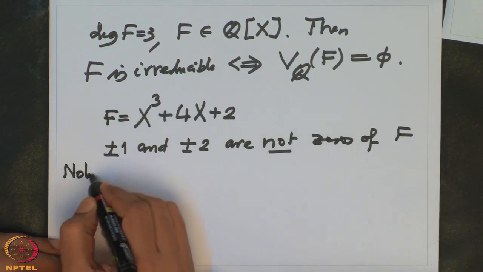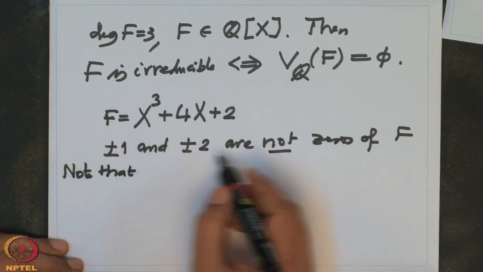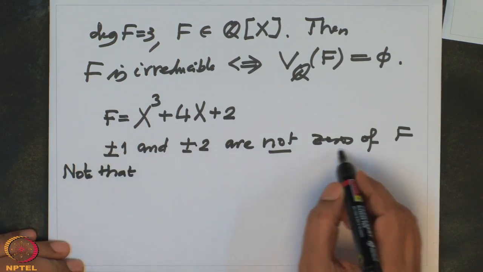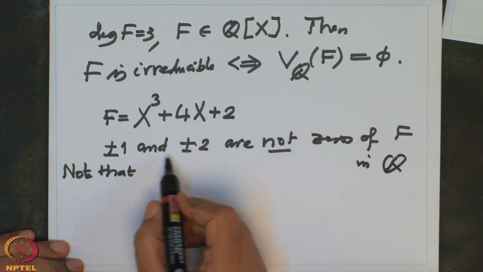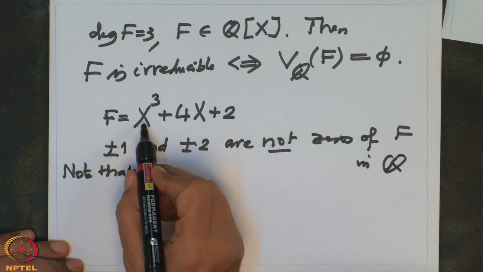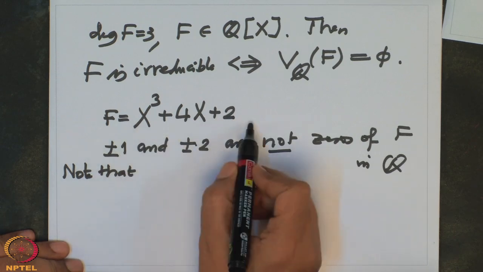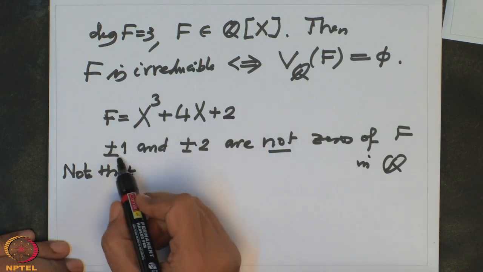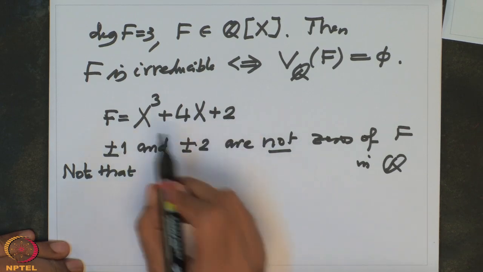Note that plus 1, minus 1, plus 2, minus 2 are not zeros of f in Q. Let us test that. I just have to plug it in. For x equal to 1, this is 1 plus 4 plus 2, so a positive thing will not work clearly. If I put minus 1, this is minus 1, minus 4, that is minus 5, plus 2 is minus 3, which is not 0.